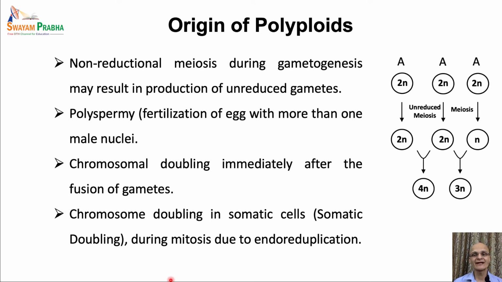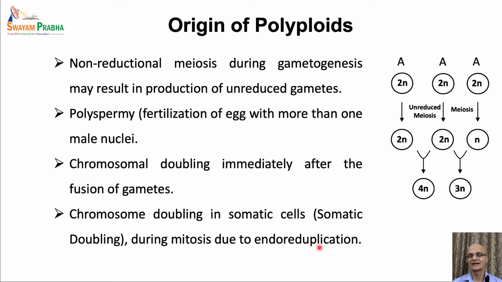And if the somatic doubling occurs in particular cells that later develop into the flower-bearing branches, then this polyploidy may be passed to the next generation easily, as the seeds developed from these polyploid flowers would be polyploid too. So somatic polyploidization, because of endoreduplication, is common in plants.